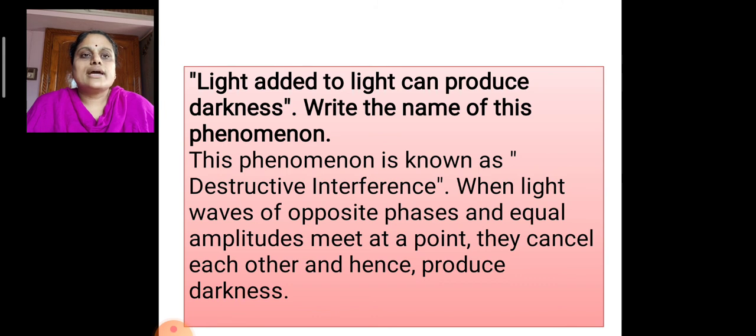Light added to light can produce darkness. Now let us discuss this statement. This phenomenon is referred to as destructive interference. That is, when light waves of opposite phases and equal amplitudes meet at a point, they cancel each other and hence produce darkness. That is the meaning of the statement: light added to light can produce darkness.